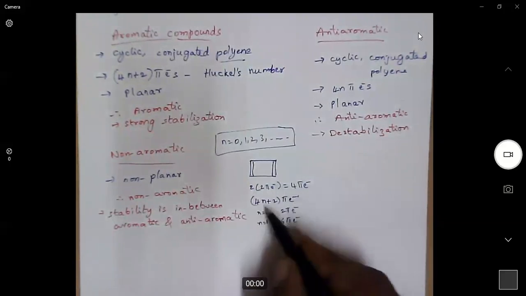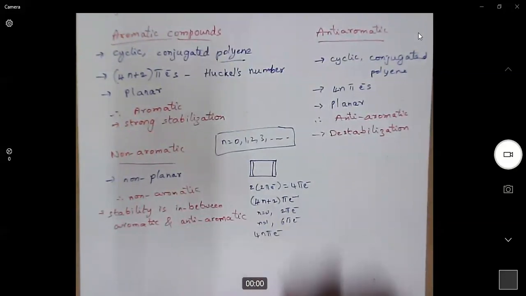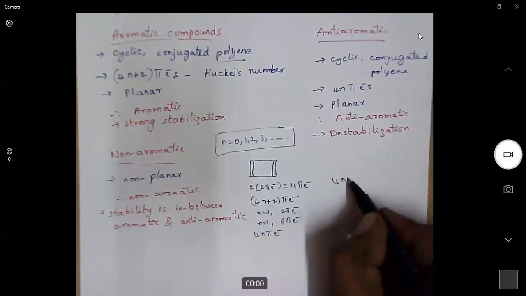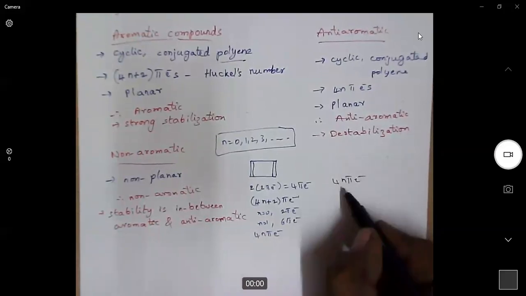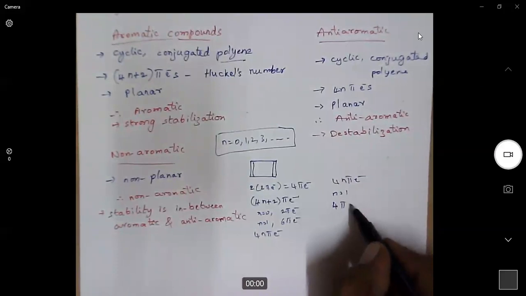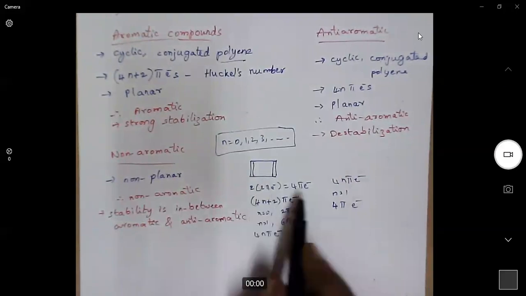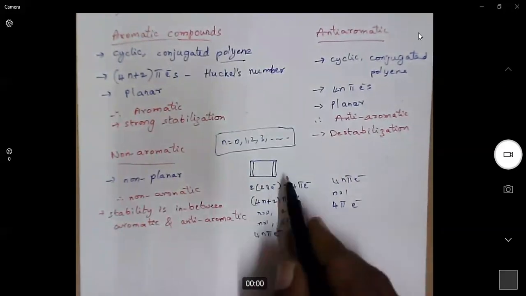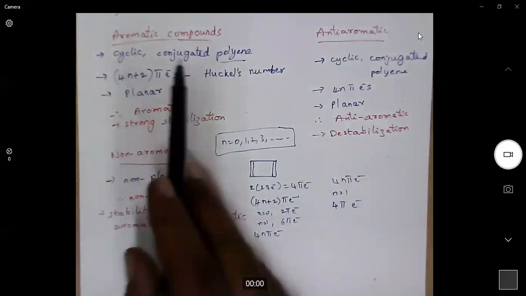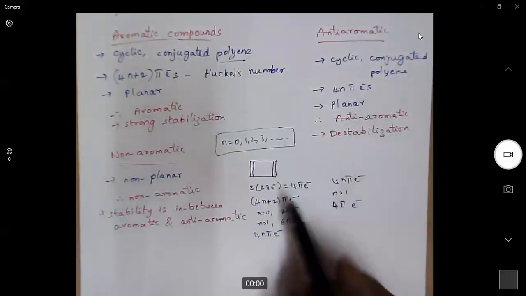It is not a 4n plus 2 system. It comes under the 4n pi electron system. How? Please substitute n equal to 1. Then 4 into 1 gives 4 pi electrons. So how many electrons are there in cyclobutadiene? 4 pi electrons. So cyclobutadiene is a cyclic conjugated polyene, and it has a 4n pi electron system.